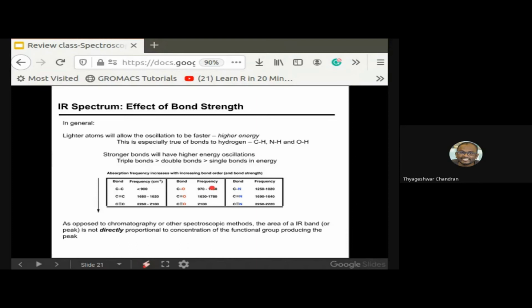Okay, anyway, coming back to the topic, this is the effect of the bond strength. As you can see, the frequency for the carbon to carbon bond is less than 900. It keeps on increasing as the bond order increases, like C double bond C, in the order of 1680 to 1620.